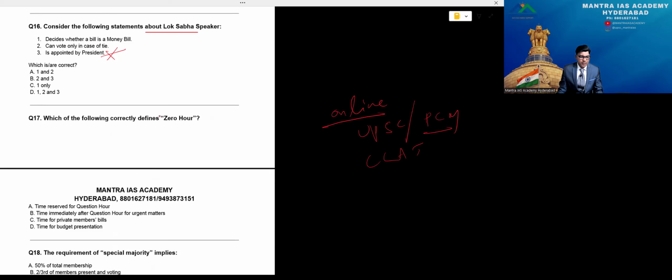So he decides definitely whether a bill is a money bill or not. Yes, that is correct. He can cast a vote, the casting vote of the Speaker, when there is a tie, that is, when there is an equal number of votes by the opposition and the treasury benches. Then the Speaker enters automatically. So can vote only in case of a tie. Statements 1 and 2 are correct, so option A is the right answer.